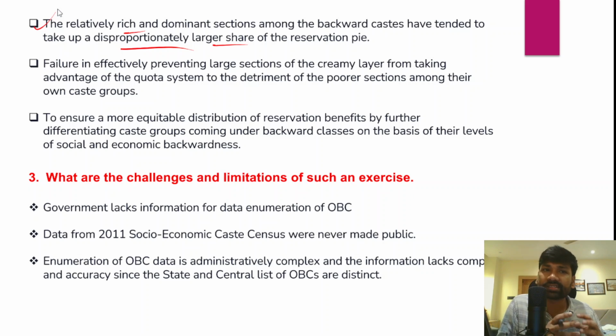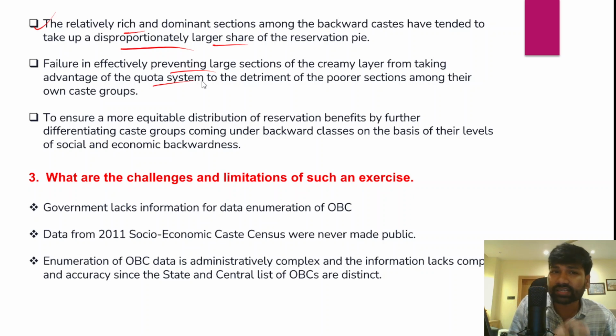And apart from that, there is a clear failure in effectively preventing large sections of the creamy layer from taking the advantage of the quota system, and the recent example being the trainee IAS officer from Maharashtra. Right, so despite having wealth of more than crores, she got the OBC certificate, and the OBC certificate says that she belongs to the non-creamy layer category.